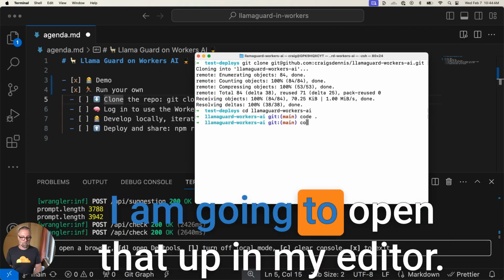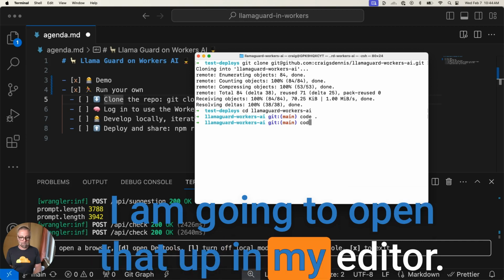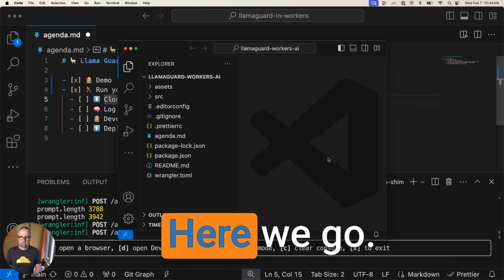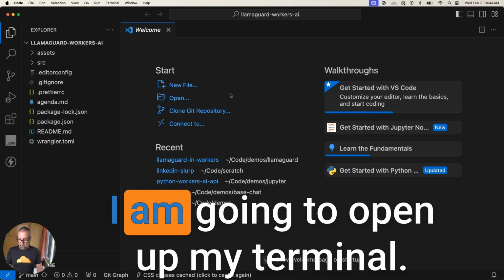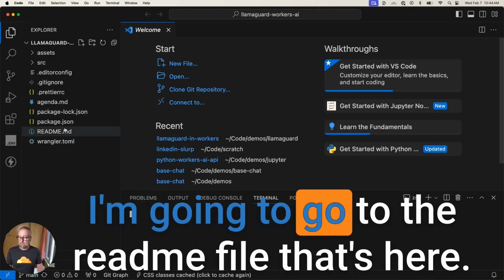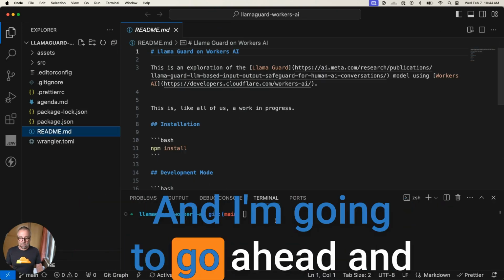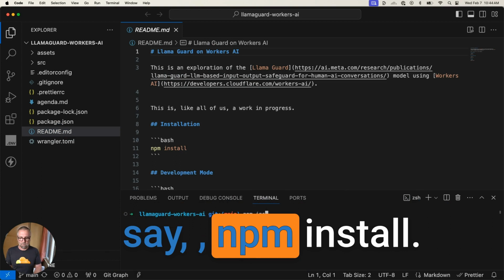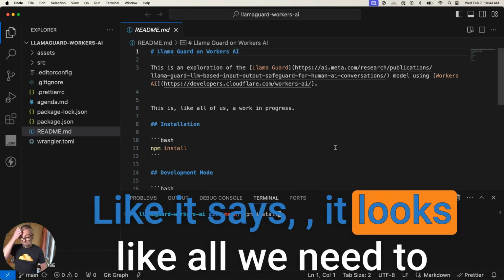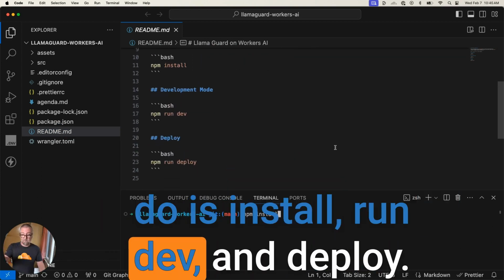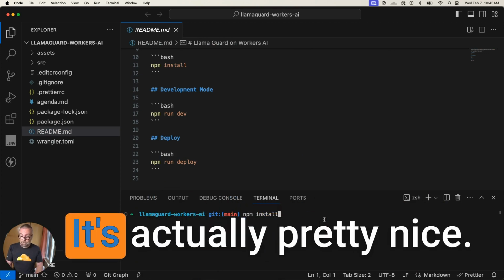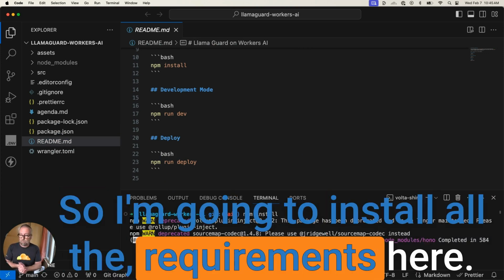So I am going to open that up in my editor. Here we go. I am going to open up my terminal. I'm going to go to the README file that's here. And I'm going to go ahead and say npm install. Like it says, it looks like all we need to do is install, run, dev, and deploy, which is true. It's actually pretty nice. So I'm going to install all the requirements here.